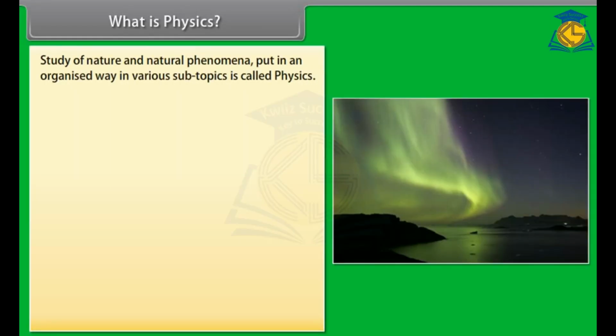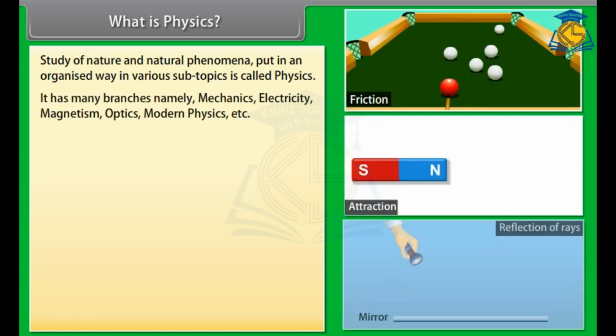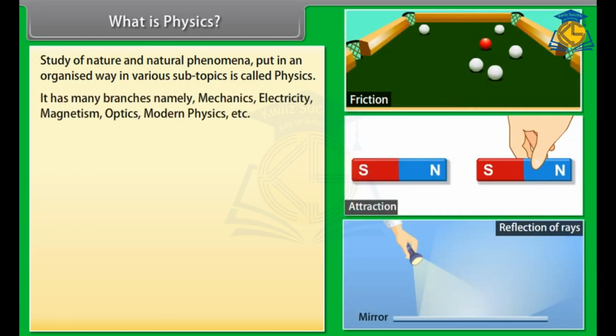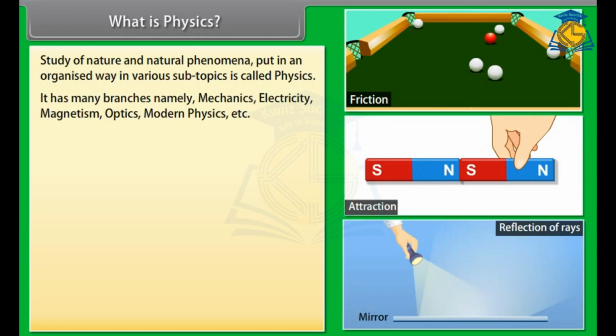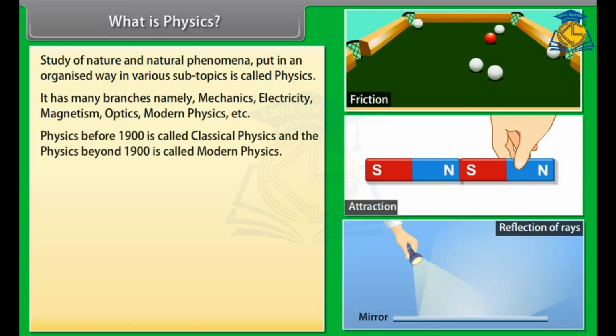What is physics? The study of nature and natural phenomena put in an organized way in various subtopics is called physics. It has many branches, namely mechanics, electricity, magnetism, optics, modern physics, etc. Physics before 1900 is called classical physics and physics beyond 1900 is called modern physics.